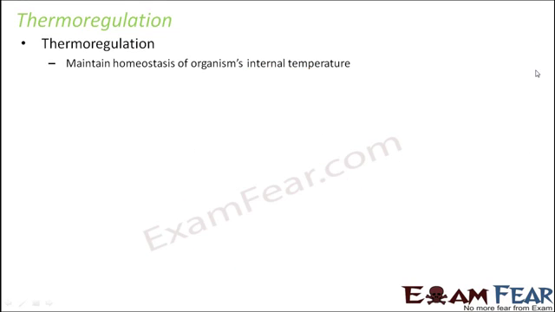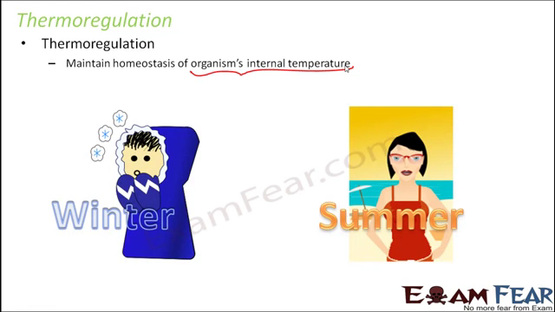Now similarly, when we talk about thermoregulation, it is all about maintaining the organism's internal temperature. Again, the same example applies here. It doesn't matter if it is winter and the temperature outside is very low, our body is still able to maintain a constant internal temperature, which is somewhere in the range of 34 to 40 degrees Celsius. Our internal temperature will always lie within this range.